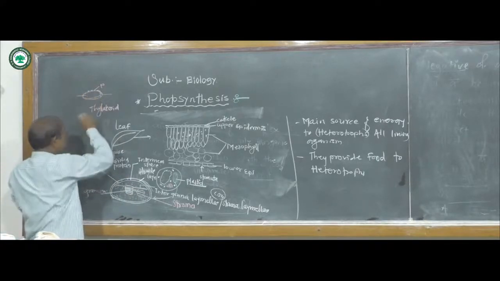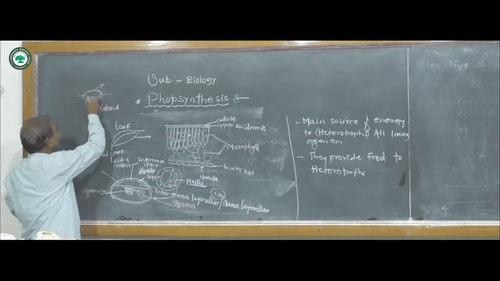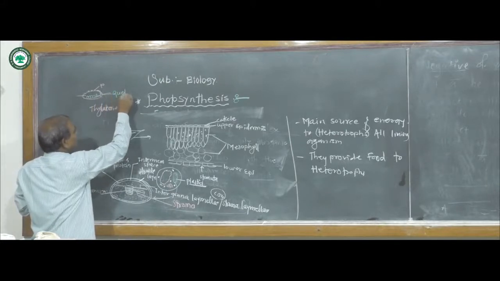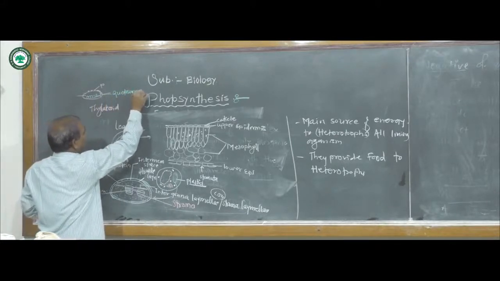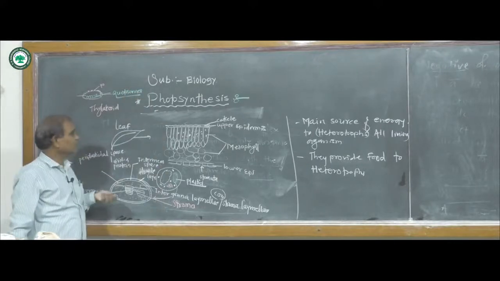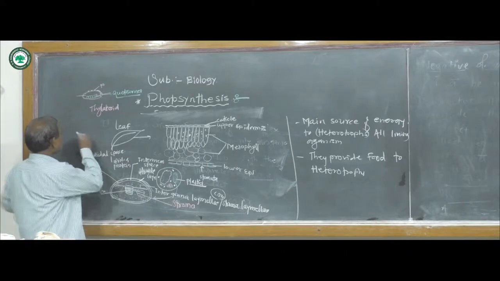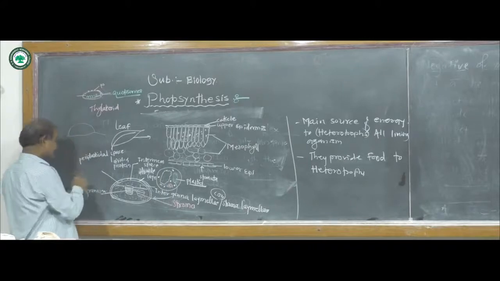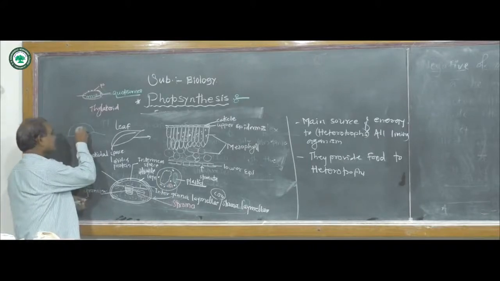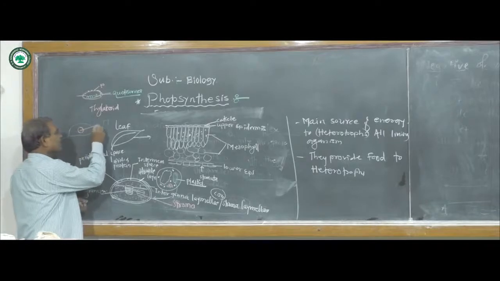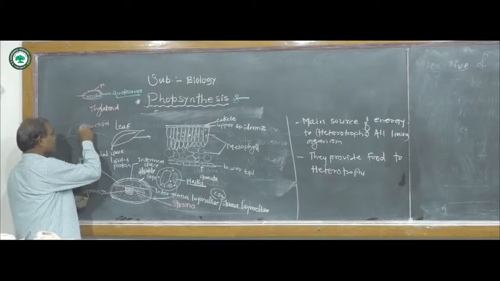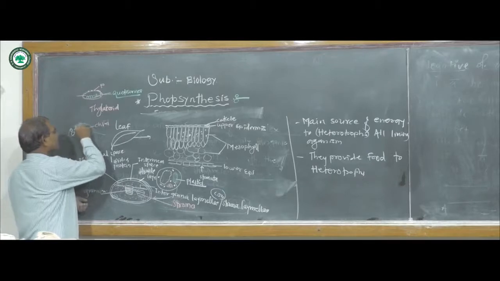Now inside this it shows these small particles. They are also called quantosomes. Now each quantosome is spherical in shape and it contains the pigment system. Centrally chlorophyll A, and surrounding the chlorophyll A is the presence of accessory photosynthetic pigments.